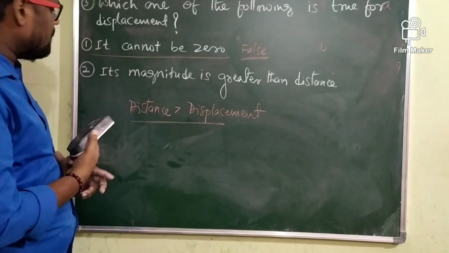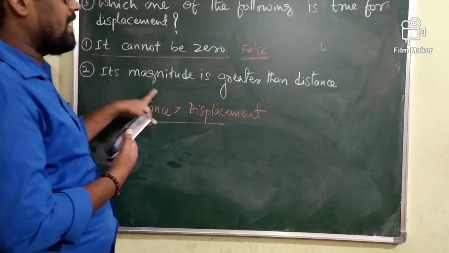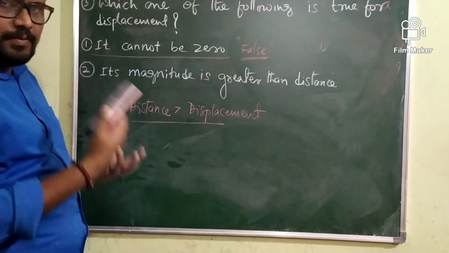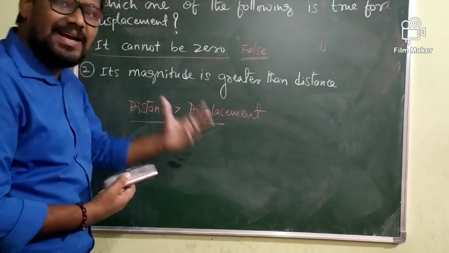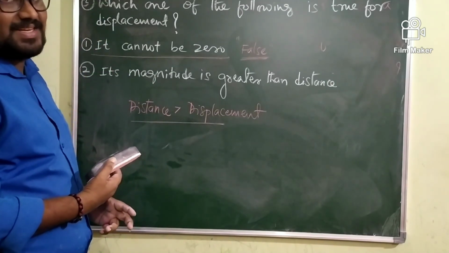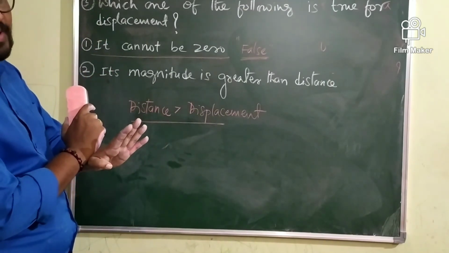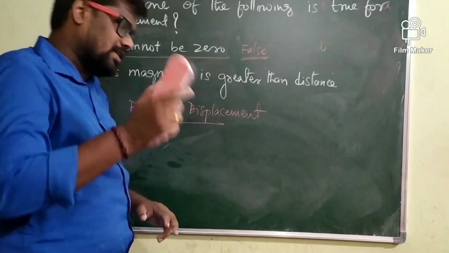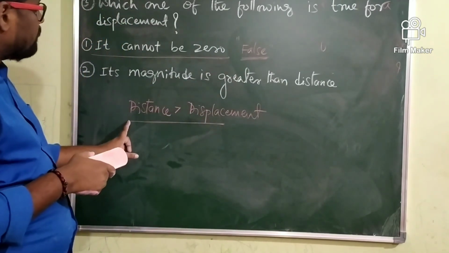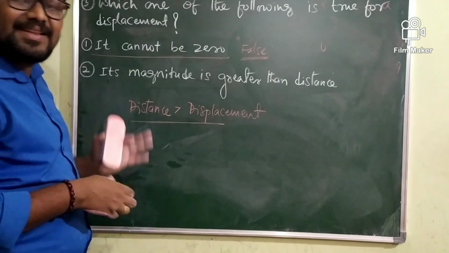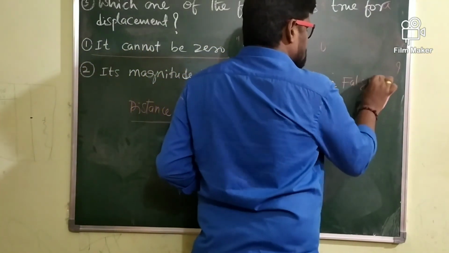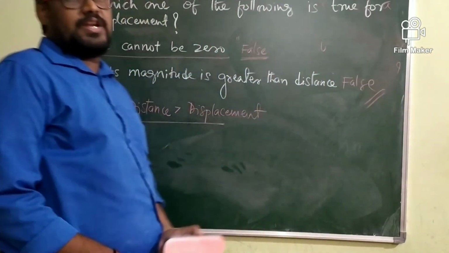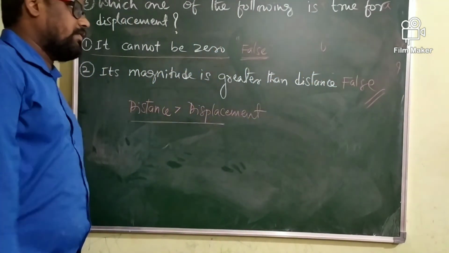But here what they have given is that the magnitude of the displacement is greater than distance. So the magnitude of the displacement is never greater than distance; rather, the magnitude of the distance is greater than the displacement. Therefore the second statement is also a false statement.